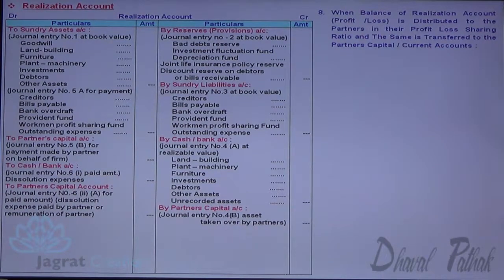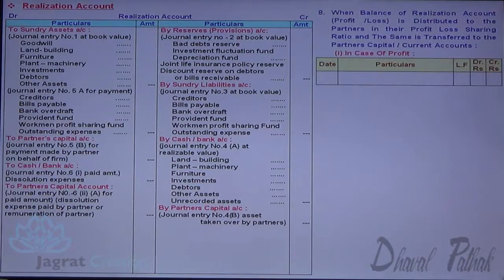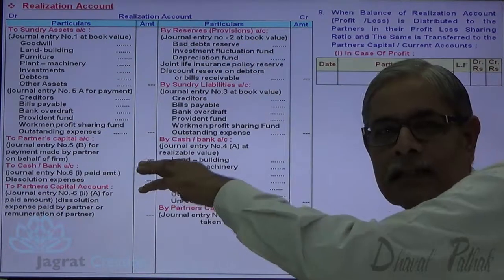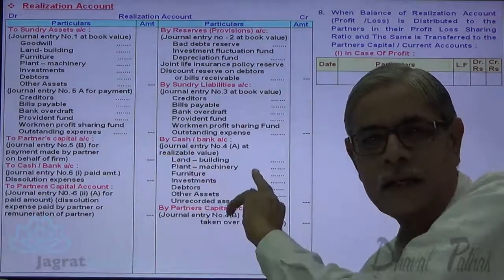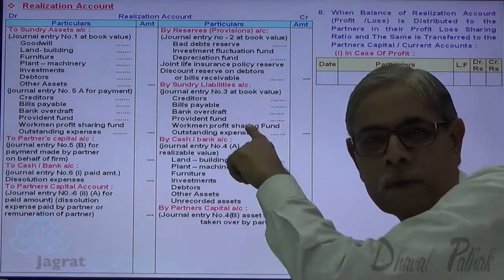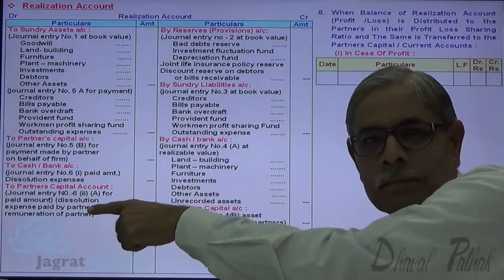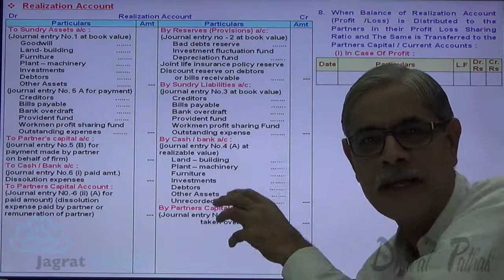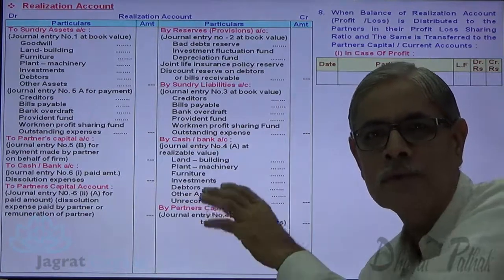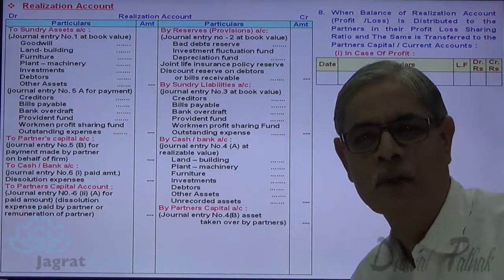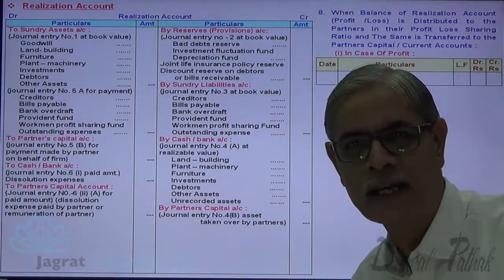When the balance of the realization account is distributed to the partners in the profit and loss sharing ratio in case of profit, now assets are transferred to the realization account and realized, liabilities are transferred to the realization account and settled, and dissolution expenses are paid. Now we want to find out the profit or loss on realization of assets and settlement of liabilities.